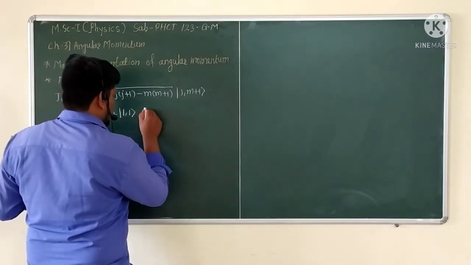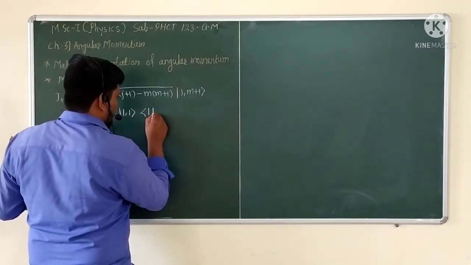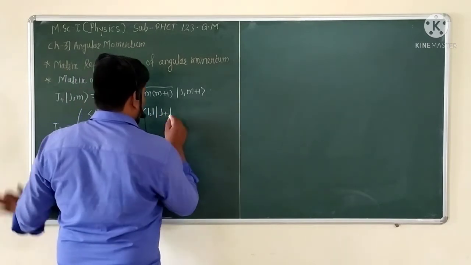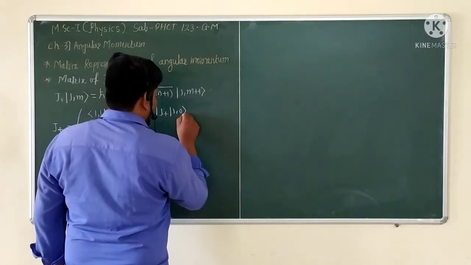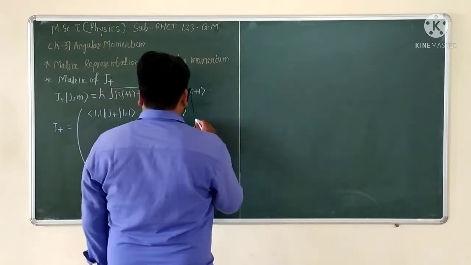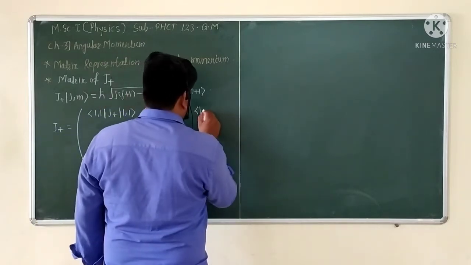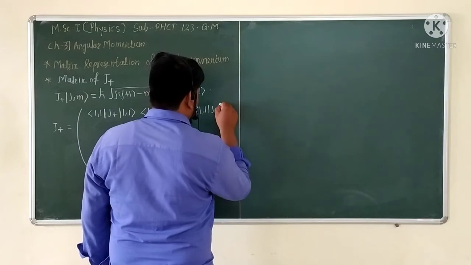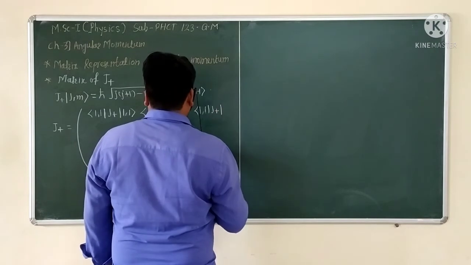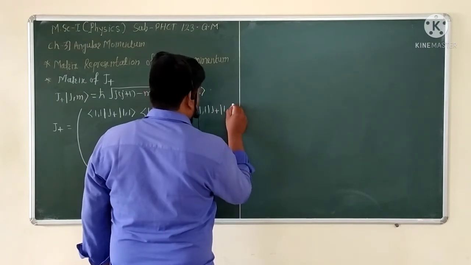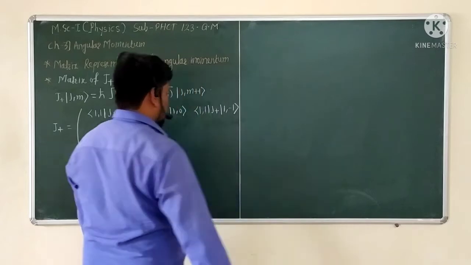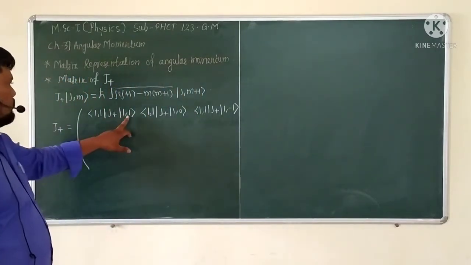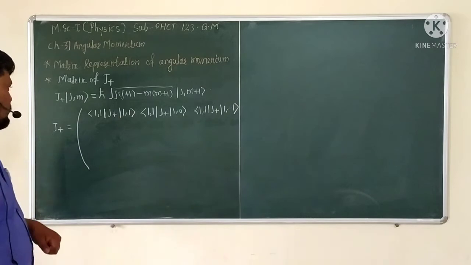Again, the bra of 1 1 with J plus operating on the eigenstate 1 0, and the bra of 1 1 with J plus operating on the eigenstate 1 comma minus 1. This one is the J value, and this one is the M value.